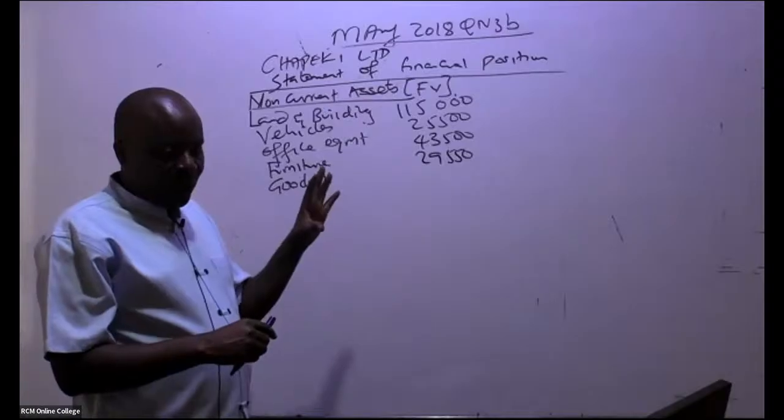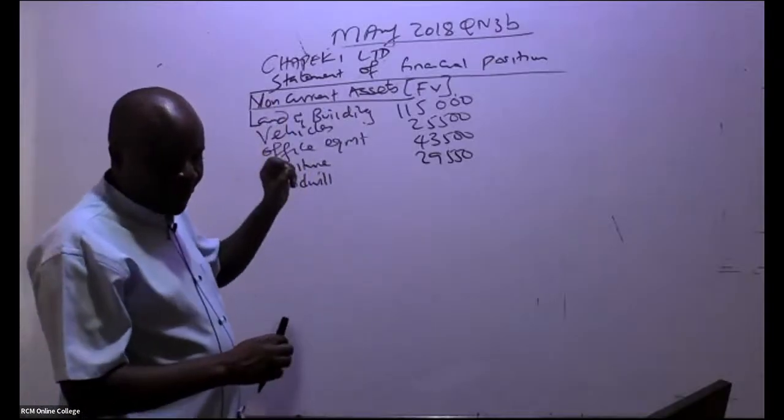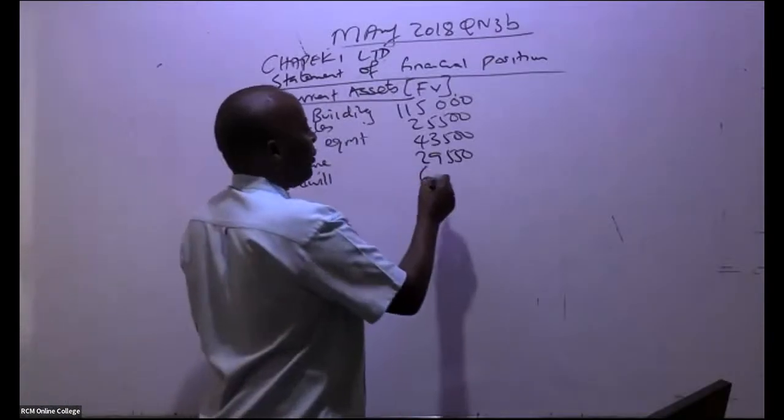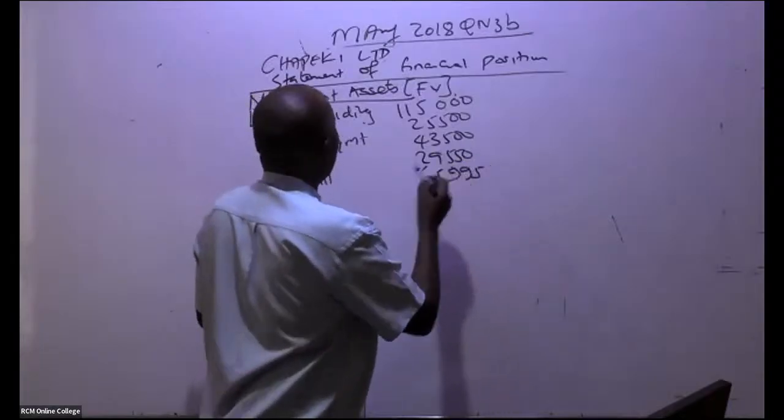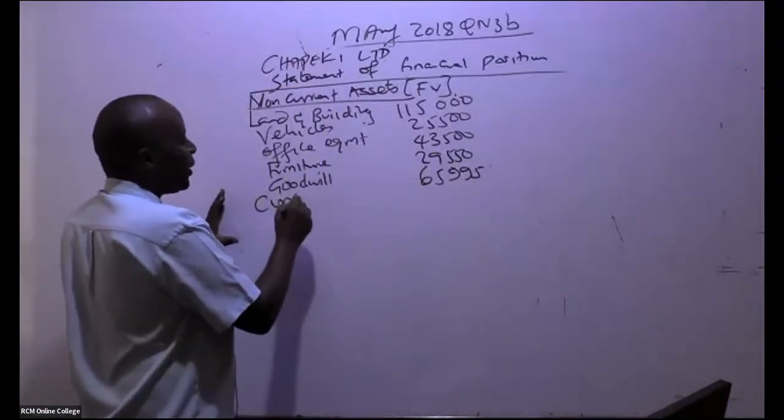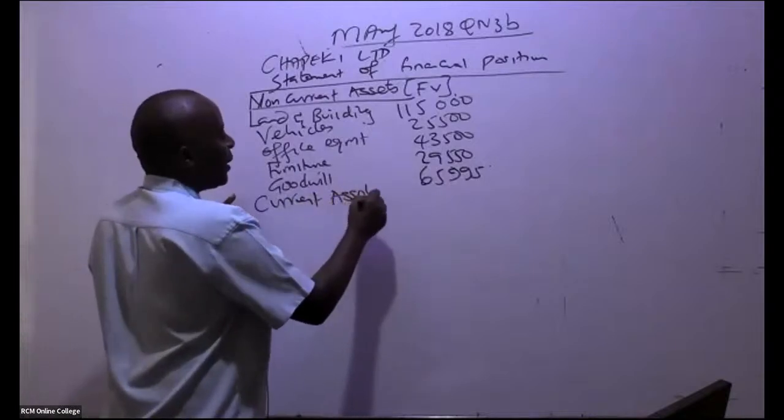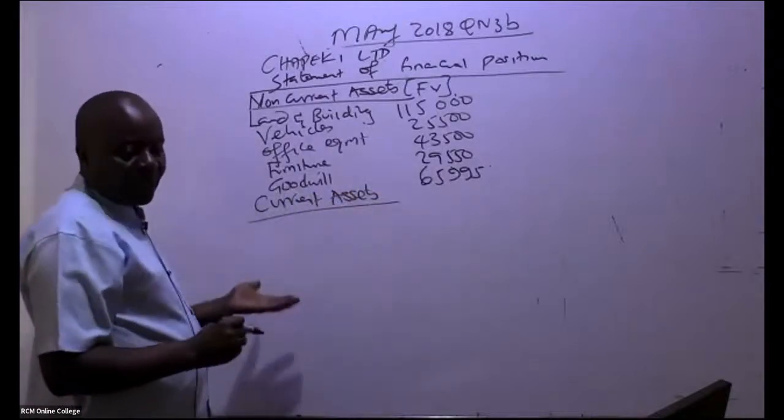We got goodwill. Leave alone the other one, 65,995. So from there, you go to current assets. Current assets, so current assets, we pick them.